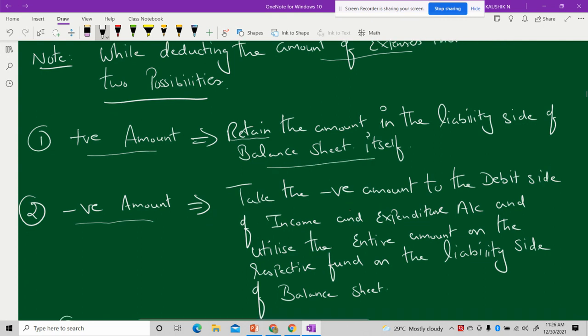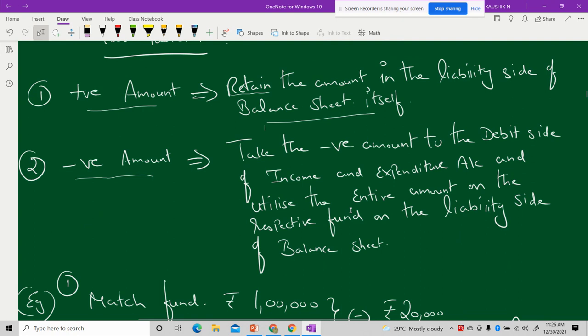But suppose while you deduct the expenses from the respective specific fund, if you get a negative amount, then to what extent the expenditure has turned negative, take the negative value to that particular extent to the debit side of your income and expenditure account.